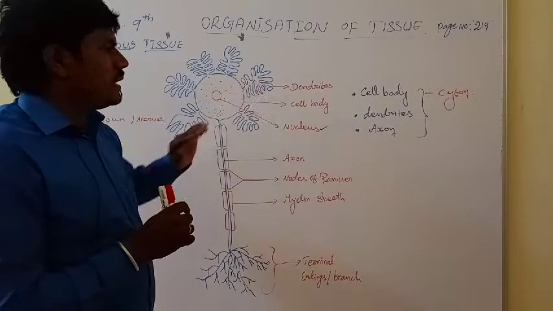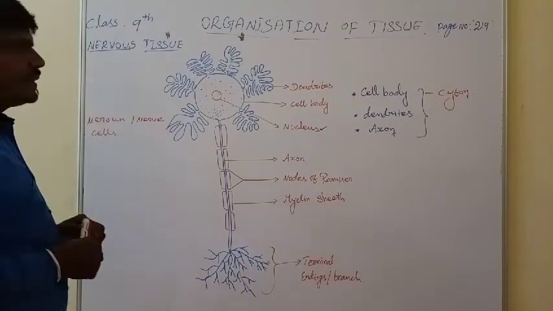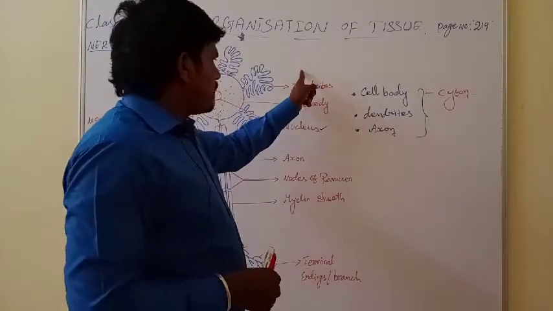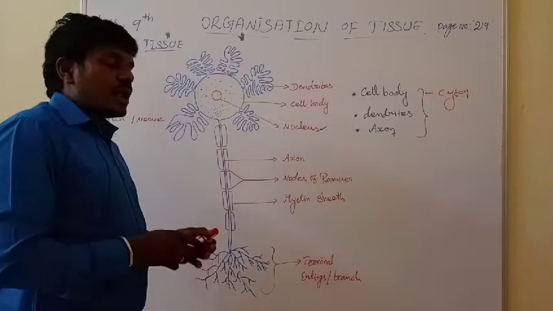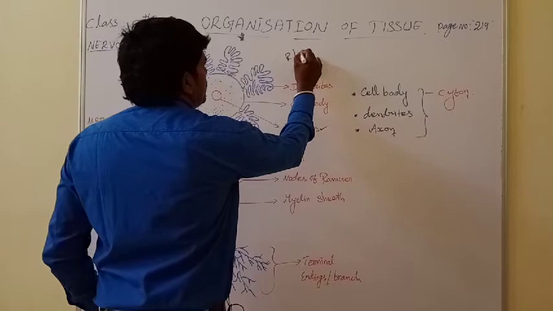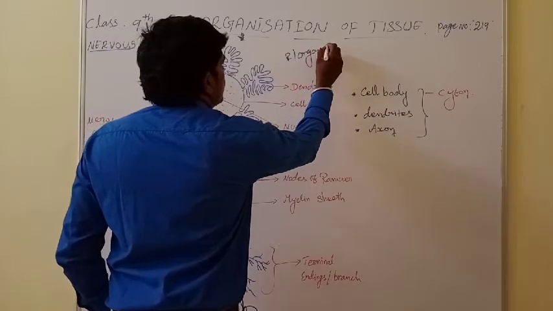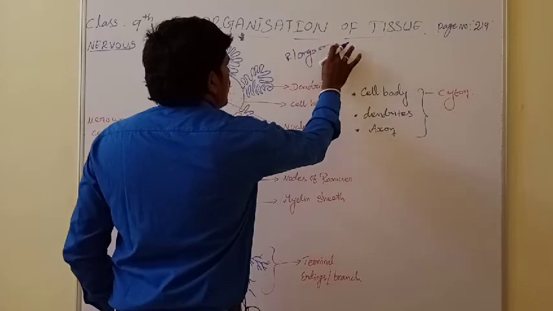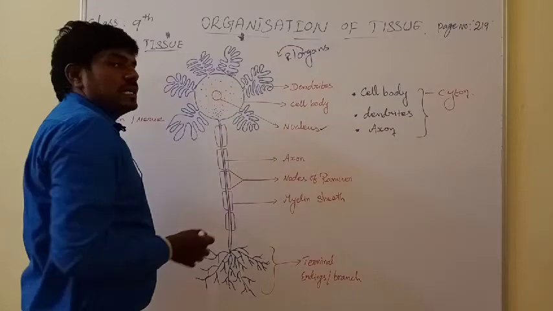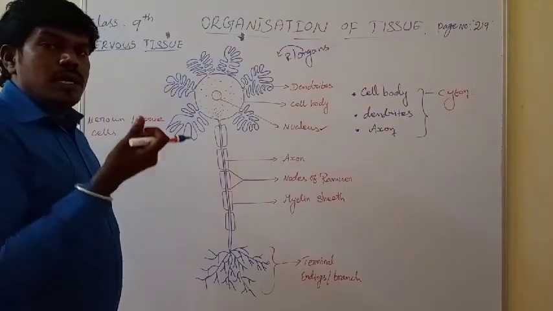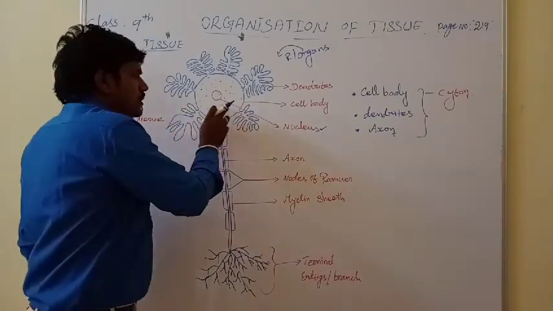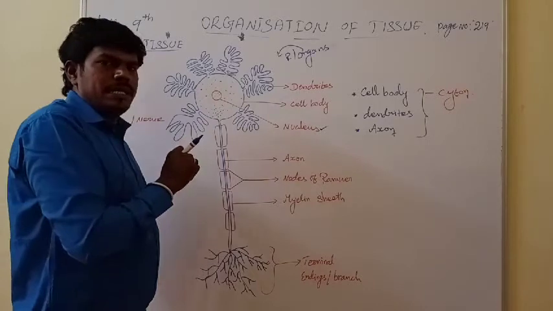The functions involved in dendrites. What is the main function? The dendrites receive electrical impulses from the receptor organ to the cytosol. Receptor organ means what? Maybe the affected place. In the receptor organs அப்படினு சொல்வாங்க. இங்க இருந்து அது என்ன பண்ணும்னா எலக்ட்ரிக்கல் இம்பல்ஸை ரிசீவ் பண்ணிக்கும். ரிசீவ் பண்ணி என்ன பண்ணும்? This electrical impulse they receive from the receptor organ, passing through the cyton. That means the cytoplasm inside of the cell body.